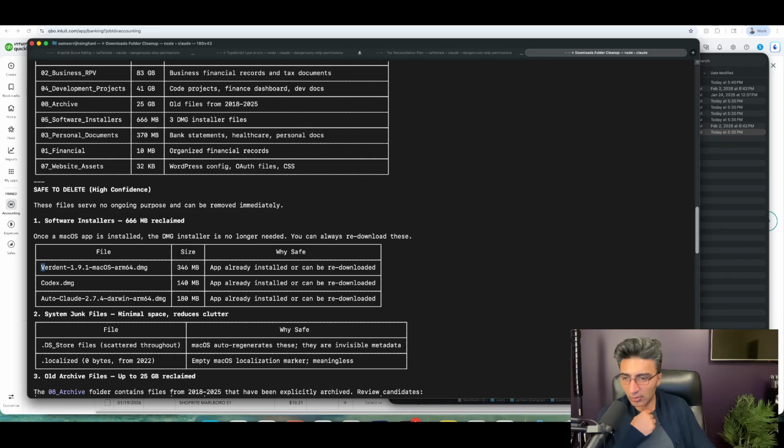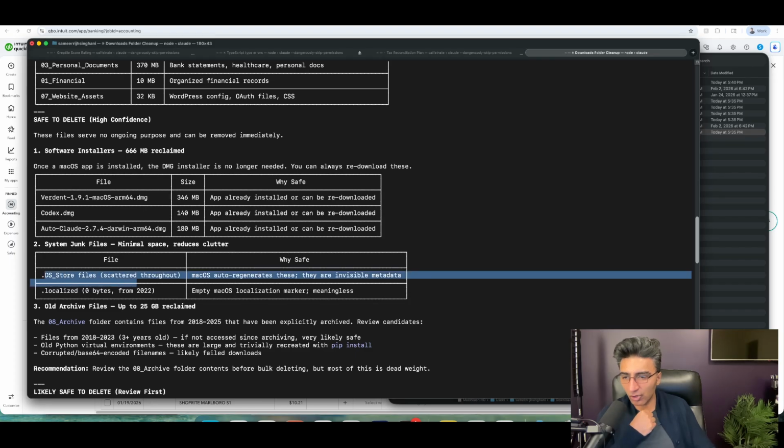Now this is saying, okay, you downloaded these three things, you can delete these because once you install them on your computer, you don't need them. You can also delete system junk files. You also have an archive folder, with stuff from 2018 that has been sitting there, which is pretty crazy.